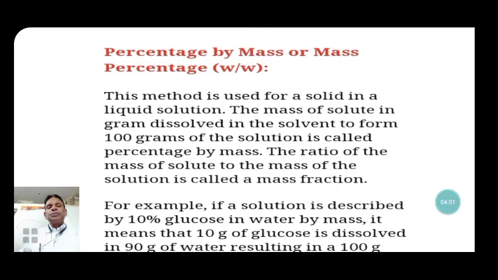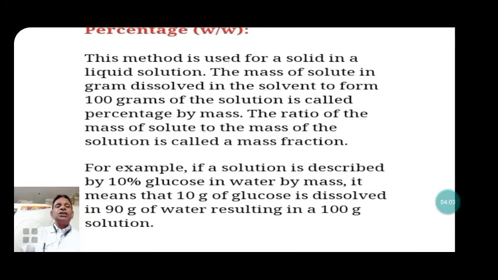Here is an example. If a solution is described as 10% glucose in water by mass, it means that 10 gram of glucose is dissolved in 90 gram of water, forming 100 gram of solution. That is the concentration of solution expressed as 10% mass by mass. It is one way of expressing the concentration of solution.